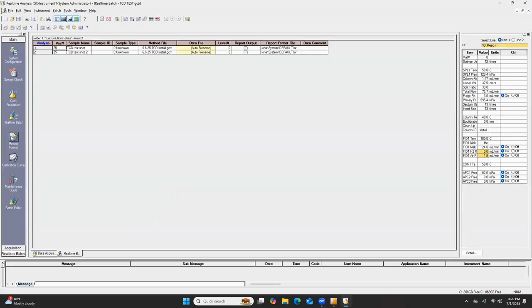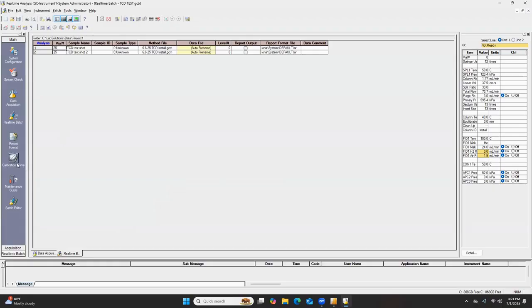The next icon is report format. There's really no need to mess with reports while you're in real-time analysis, because you want to analyze your data in post run to make sure everything's good before you print out any results or save SPS.